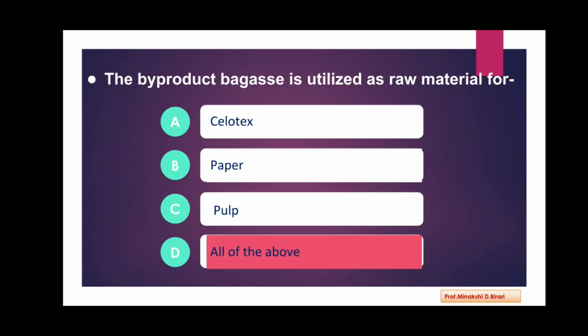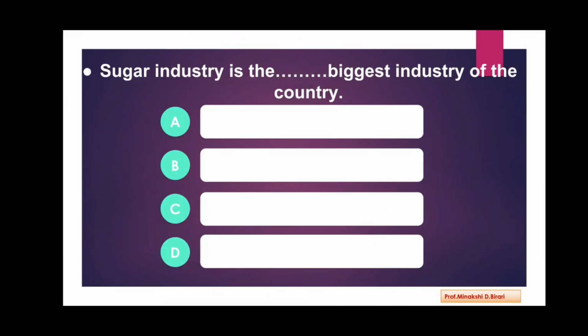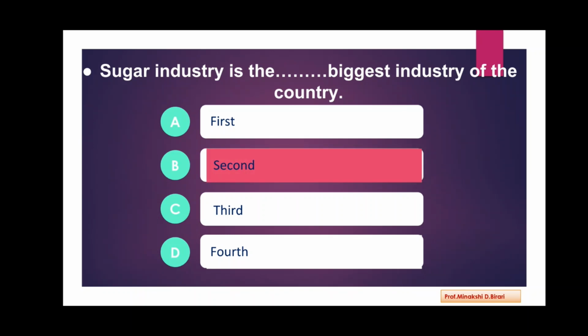Next question. Sugar industry is the dash dash biggest industry of the country. Answer is first, second, third, fourth. So what is correct? Sugar industry is the second biggest industry of the country.